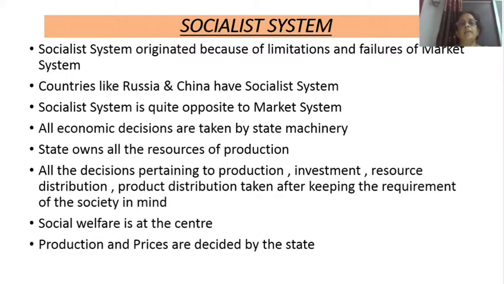Then the second method of resource allocation is a socialist system. The socialist system originated because of the limitations and the failures of a market system. Countries like Russia and China have a socialist system. They have achieved progress due to this system. The socialist system is just the opposite of the market system.